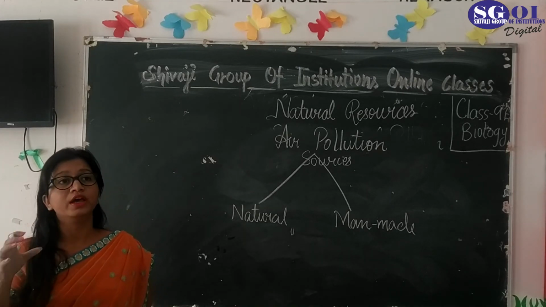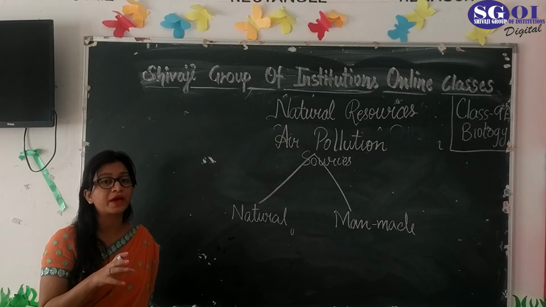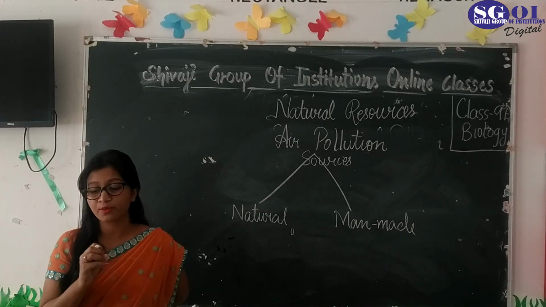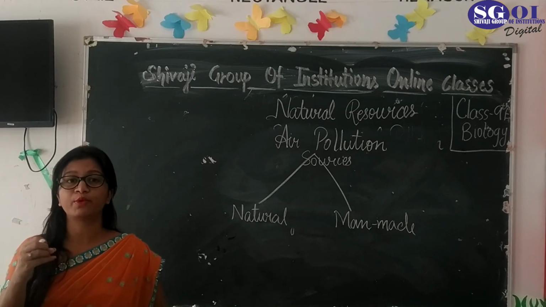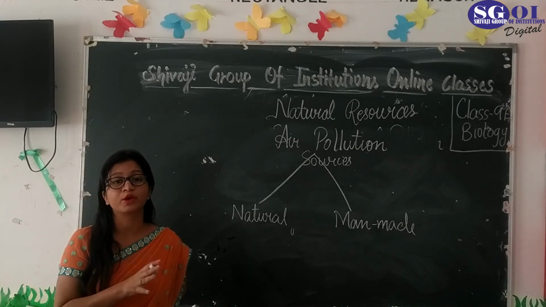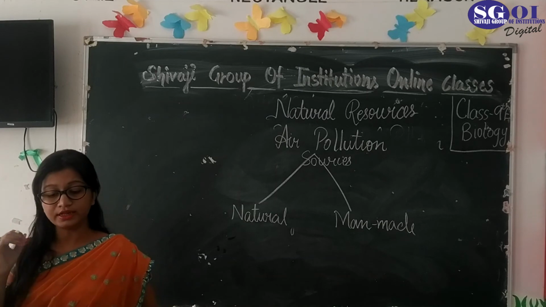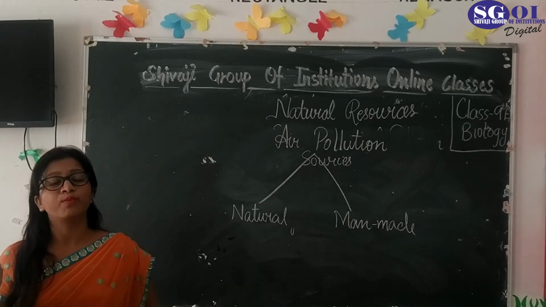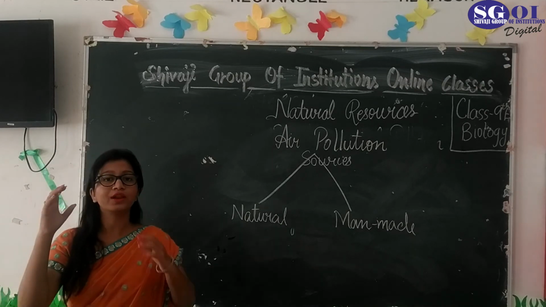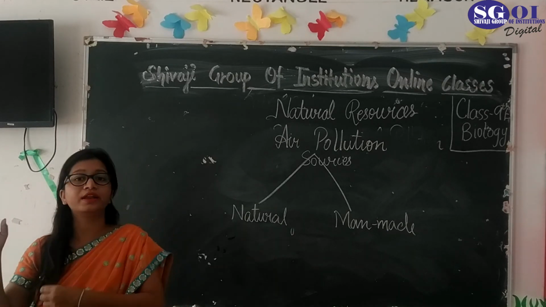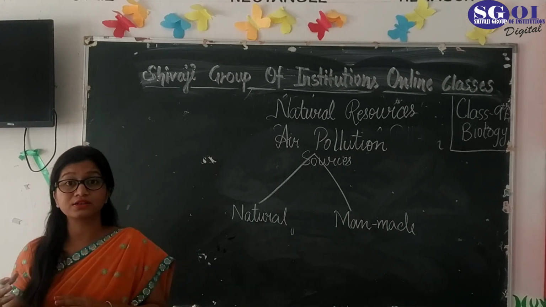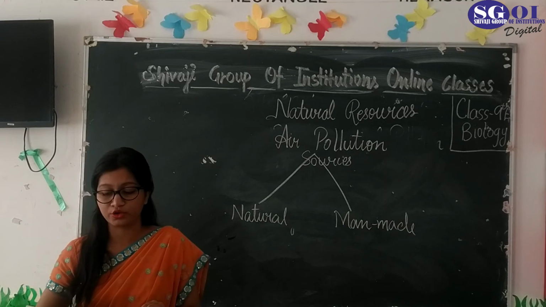For example, in human beings, respiratory diseases occur because of air pollution. So many respiratory diseases like asthma and bronchitis will occur because of air pollution. Other than this, depletion of the ozone layer is caused by air pollution, because our ozone layer is depleting day by day, and then the sun rays will come directly onto the earth's surface. That is the most harmful effect of air pollution.